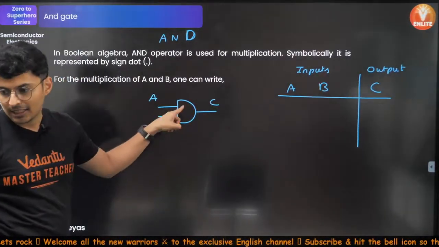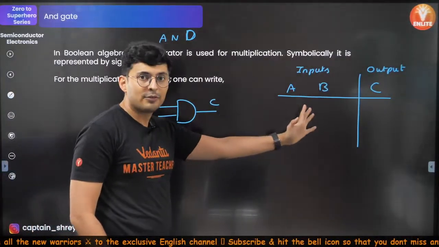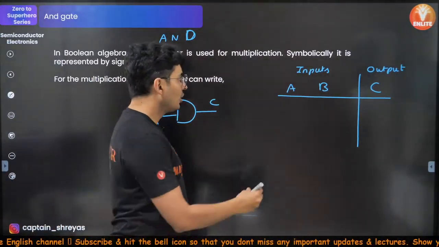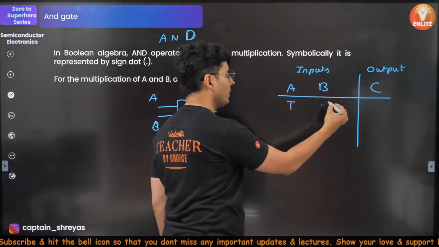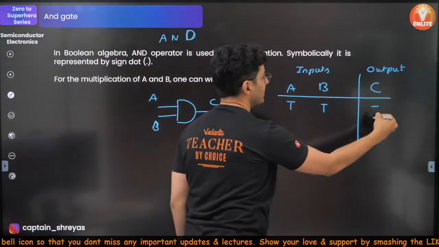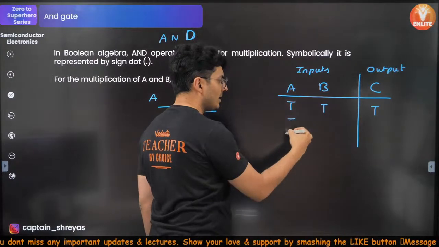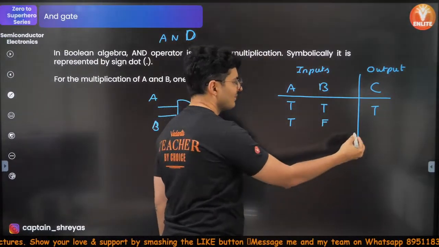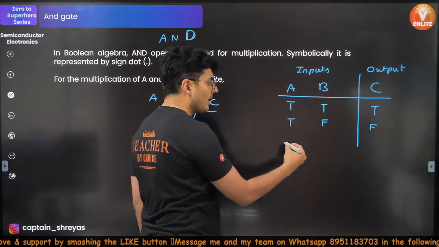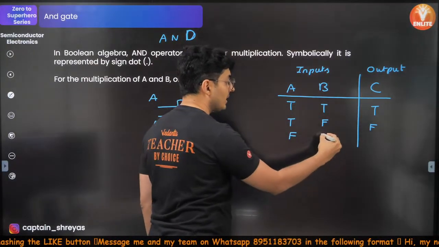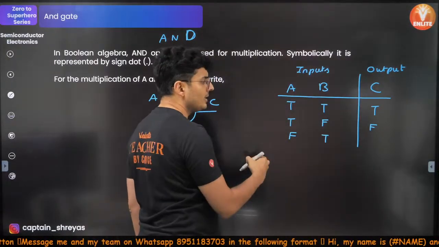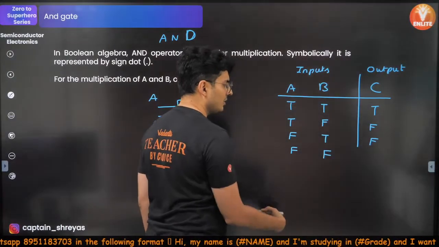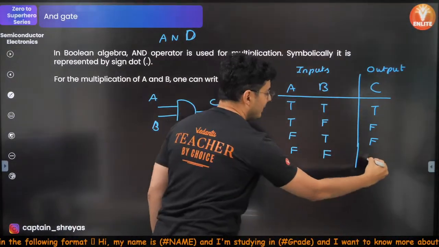Now, if Champa is beautiful and intelligent, if that's my statement, you have to see, is Champa intelligent? Yes. Is Champa beautiful? Yes. Is Champa beautiful and intelligent? Yes. Is Champa beautiful? Yes. Is Champa intelligent? No. Is Champa beautiful and intelligent? No. She is not both. Is Champa intelligent? No. Is Champa beautiful? Yes. Is Champa beautiful and intelligent? No. She is not both. Champa is not intelligent, she is not beautiful also. Is Champa intelligent and beautiful? No. Gone.